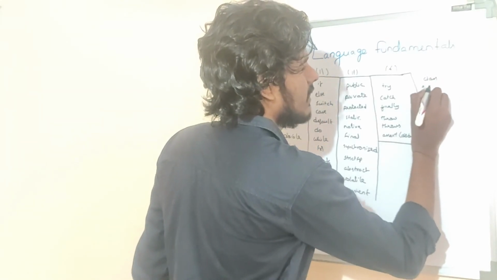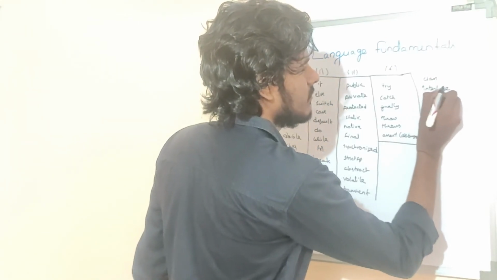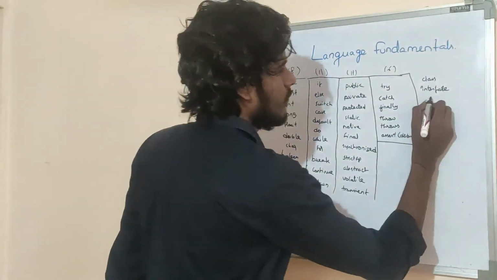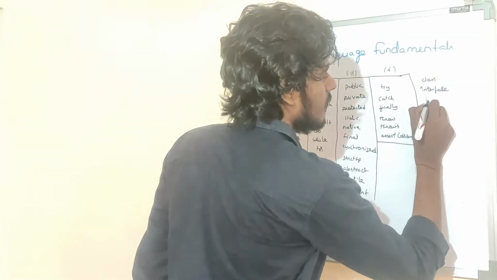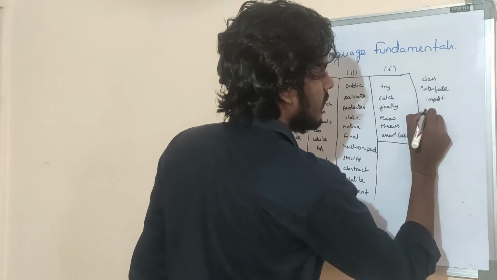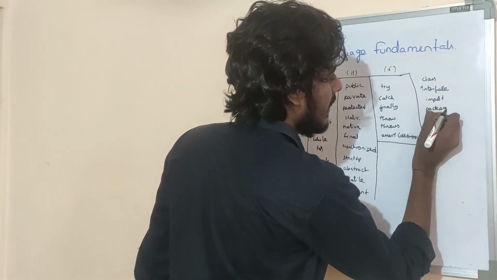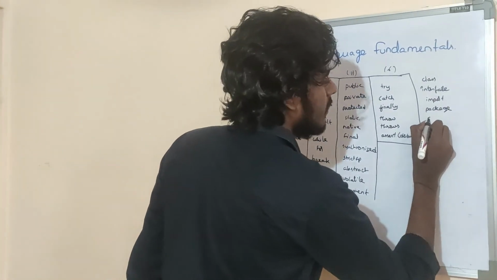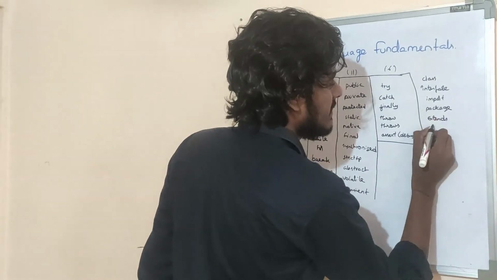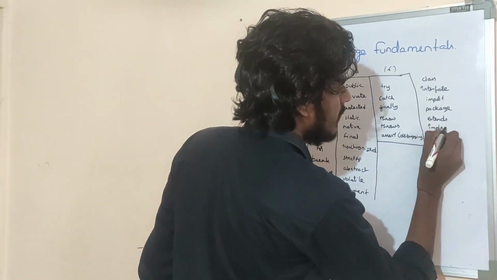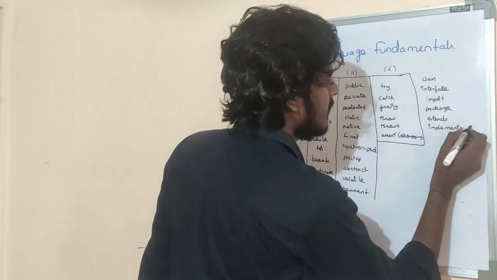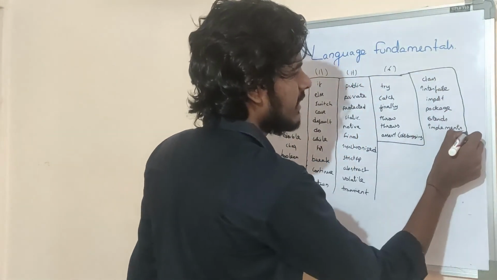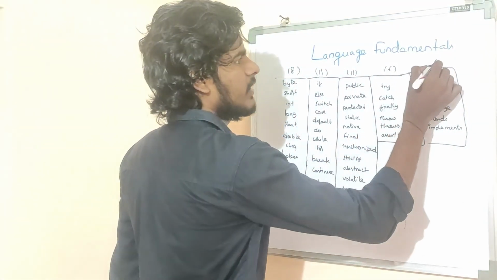Okay, what are the class related keywords? class, interface, import, package, extends, implements. These are the class related keywords.